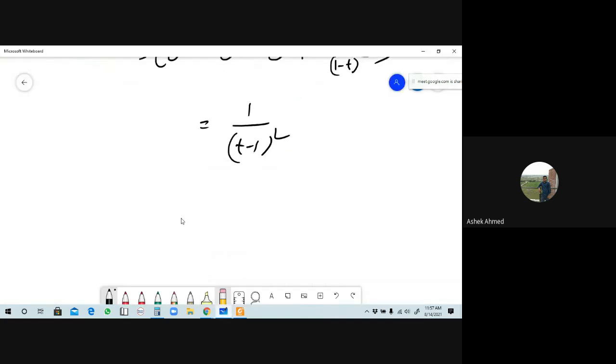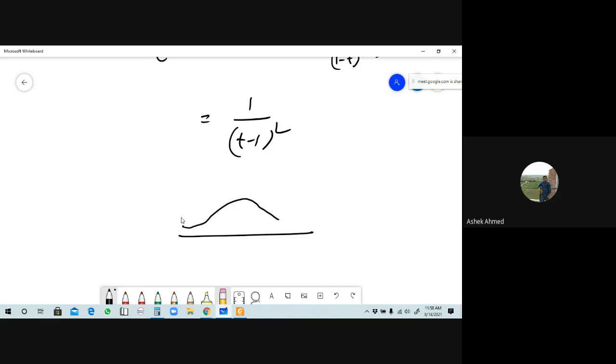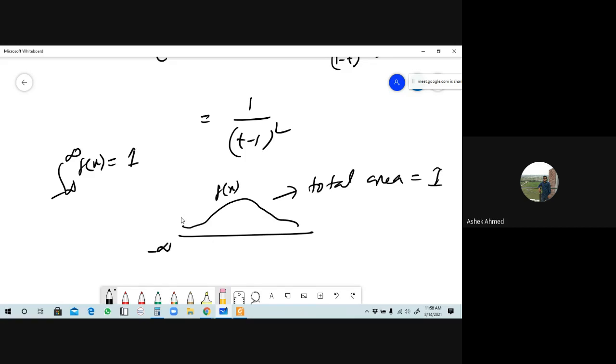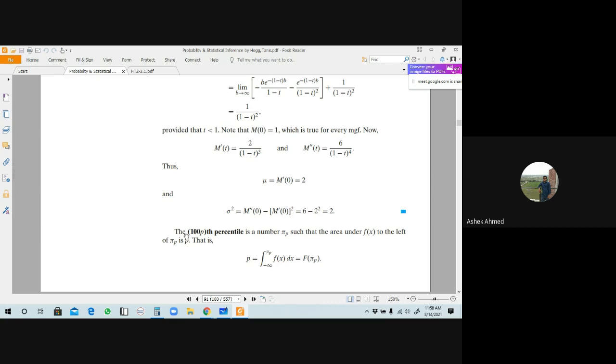We already know from a continuous random variable that the total area is here. Tell me, what is the total area? 1 is right. If this is the function f of x, then the integration from minus infinity to plus infinity of f of x dx is 1, right? This is minus infinity and this is plus infinity. Respond, is it okay? Yes sir. Okay, we know this.